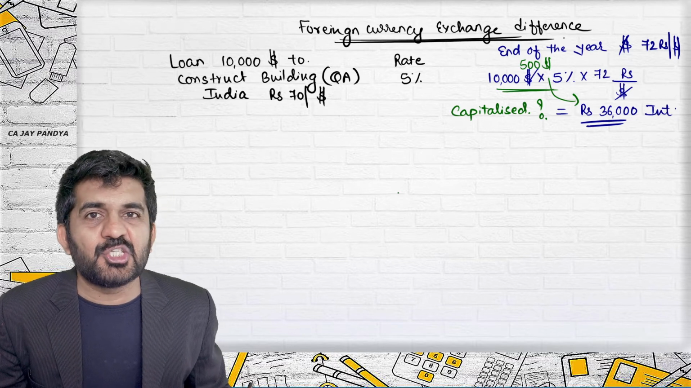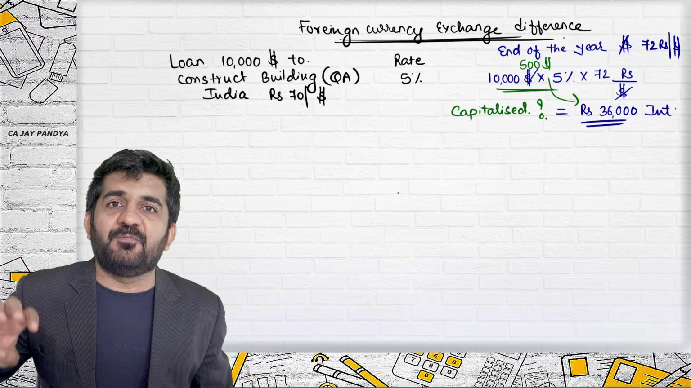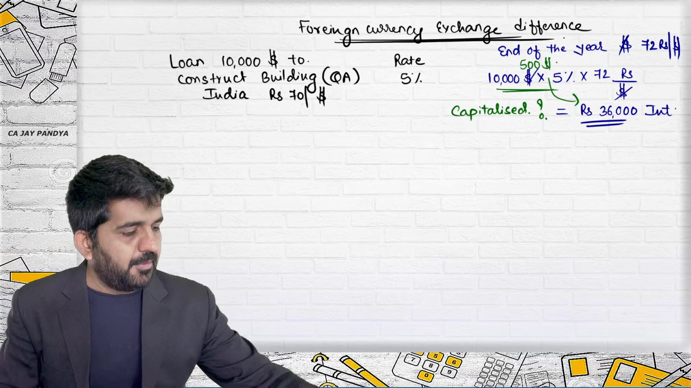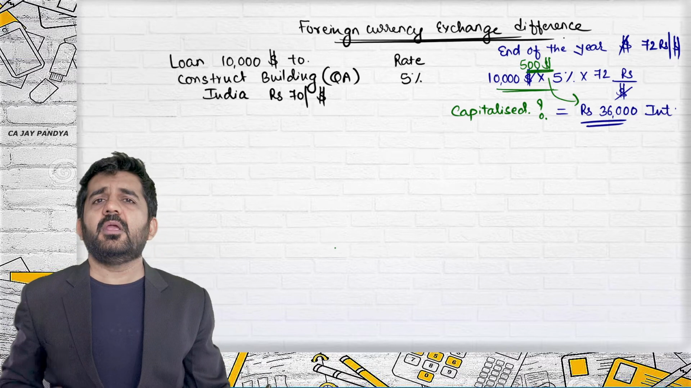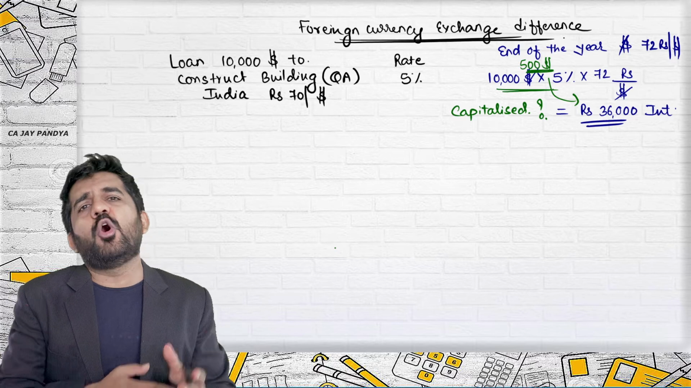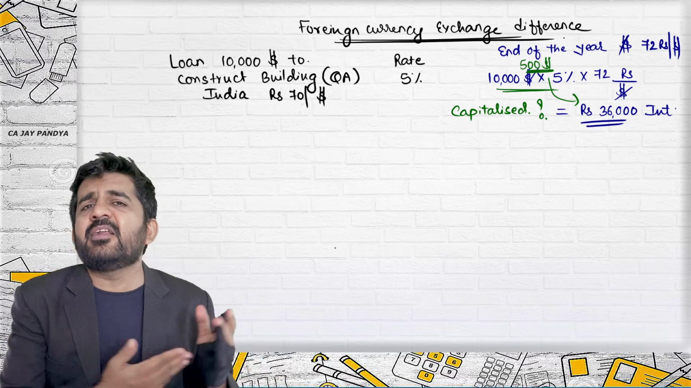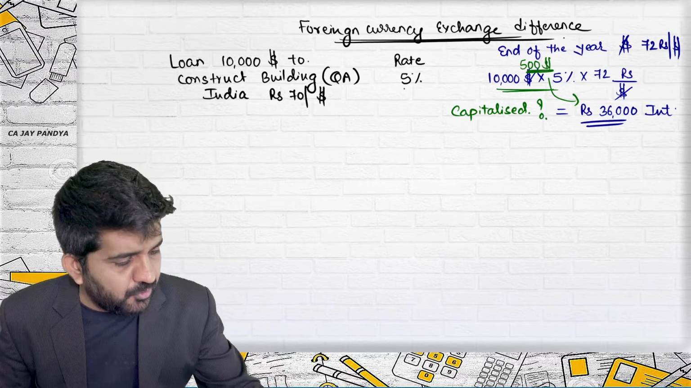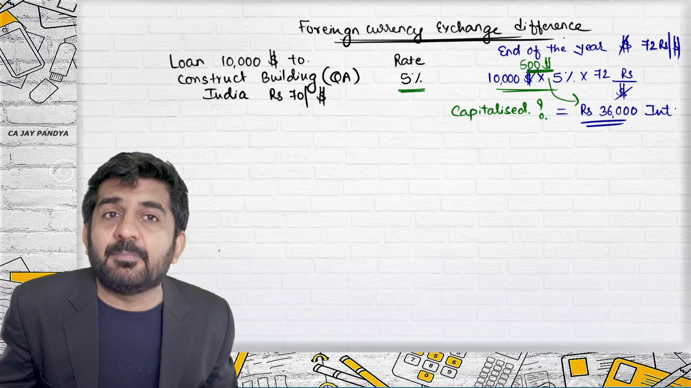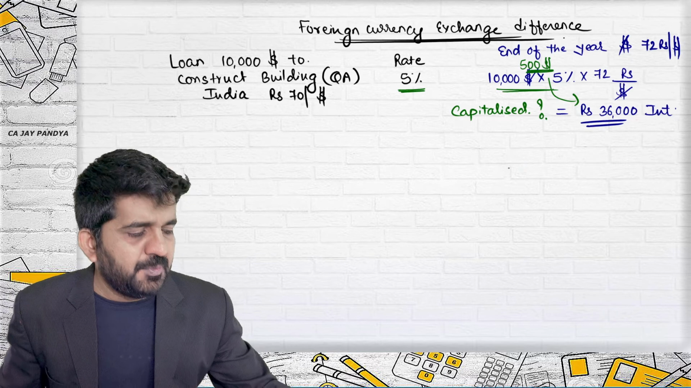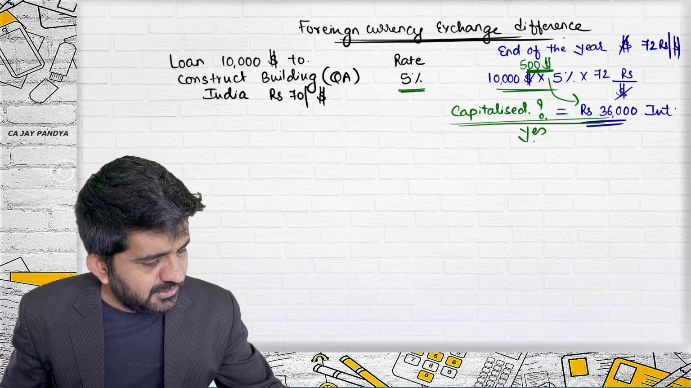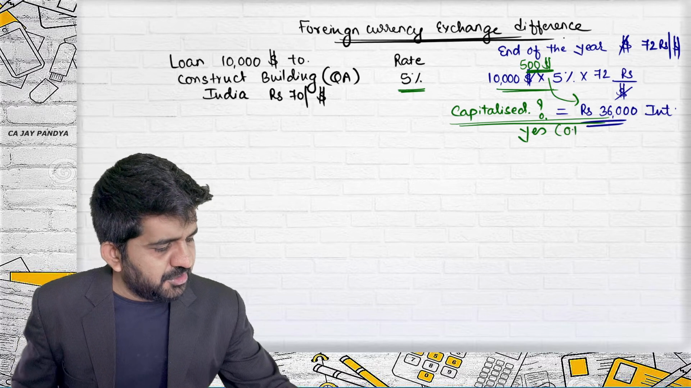AS 16 does not say that if you have borrowed money from foreign, that is from USA, it is not your interest cost. It is your interest cost. You can borrow it in foreign currency and repay the loan. It might be cheaper in India. In India, the rate of interest might be 10%. Can this be capitalized? The answer is yes, if other conditions are satisfied.